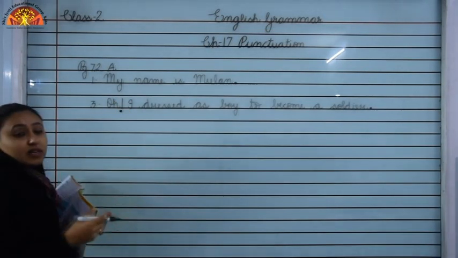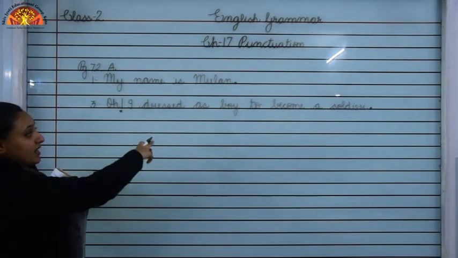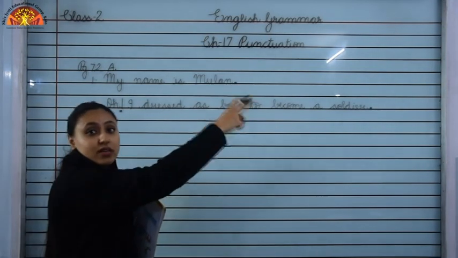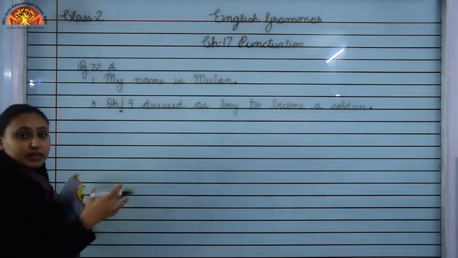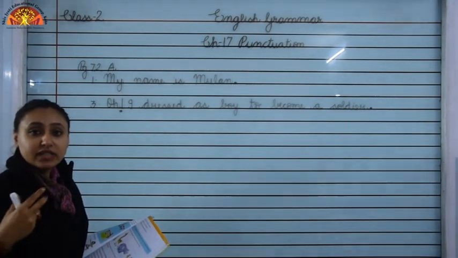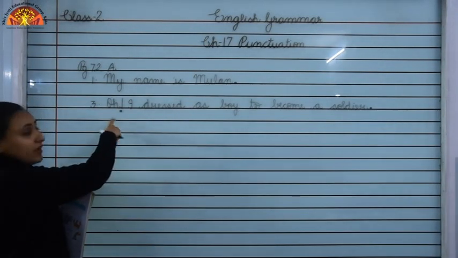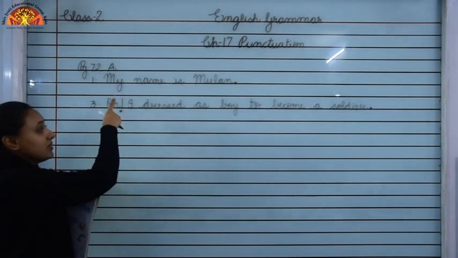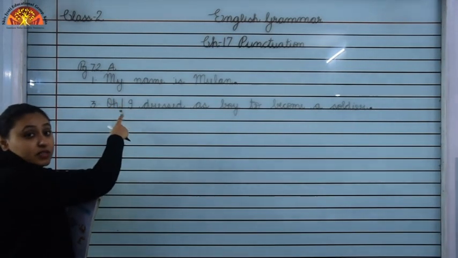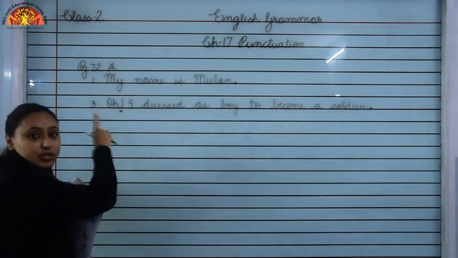Okay. So, a child is very happy. Oh, I dressed as boy to become a soldier. So, here a child is very happy. So, in order to show her excitement, we used oh and we used punctuation mark over here. Okay, which punctuation mark we have used? We have used exclamation mark over here.